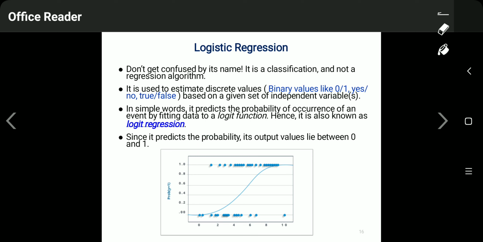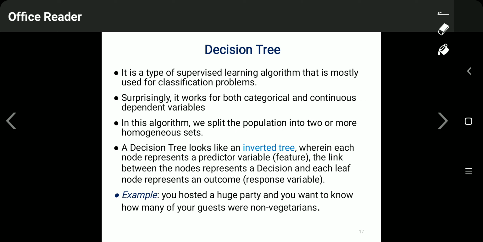Just see here the nature of this logit function. It is basically enclosed between two lines, y is equal to 0 and y is equal to 1. It is clamped between these two lines, and it gives the output in the form of a probability between 0 and 1. Since it predicts the probability, its output values lie between 0 and 1, and based on that we get the output. So this is logistic regression.